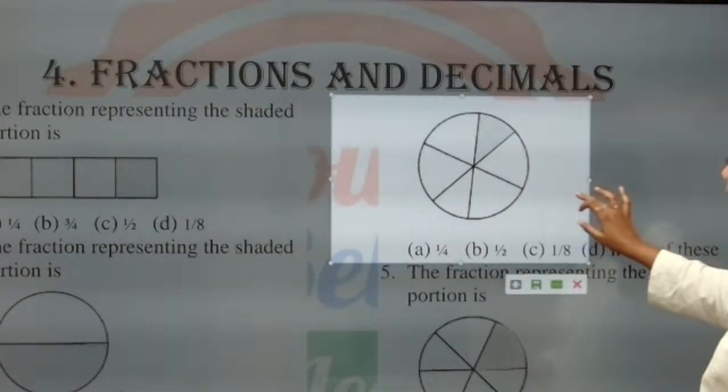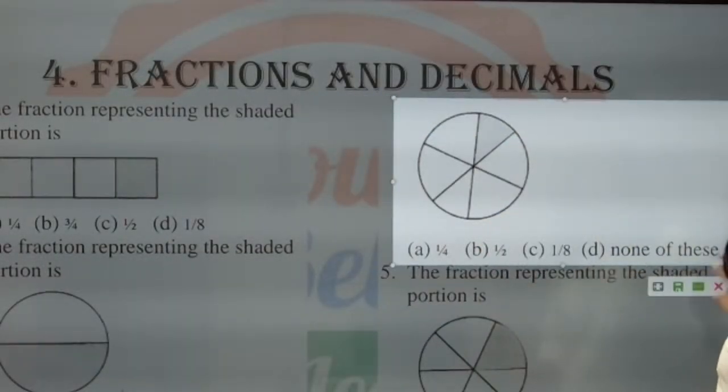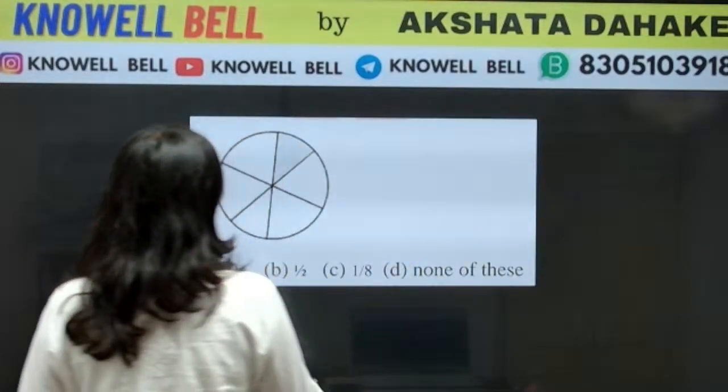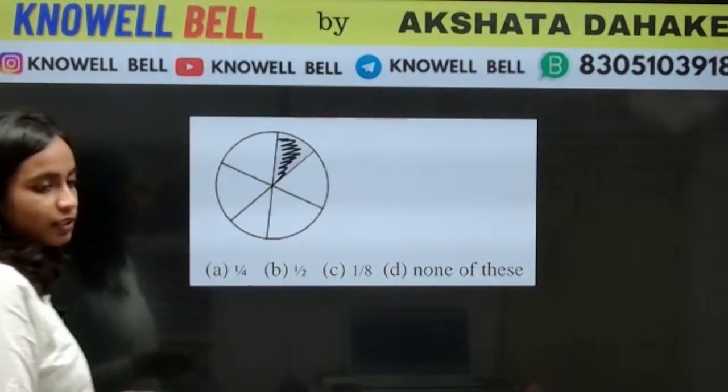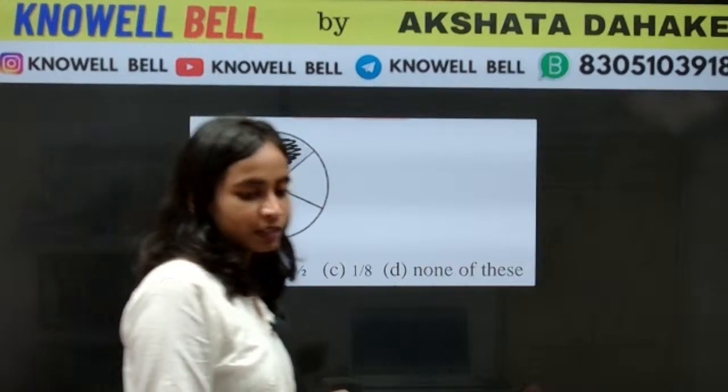आपको बताना है कि इसमें से shaded portion कितना होगा. So total parts, if we have a look in this figure, there are 6 and this is the shaded portion. This part that you see is the shaded one.